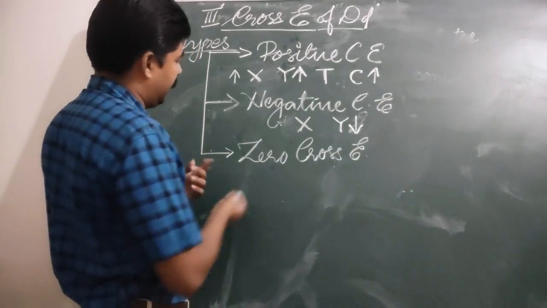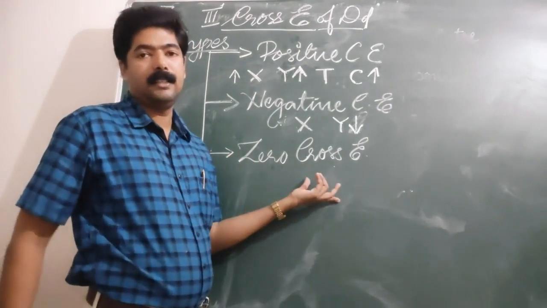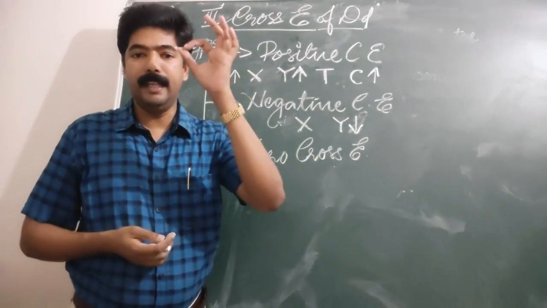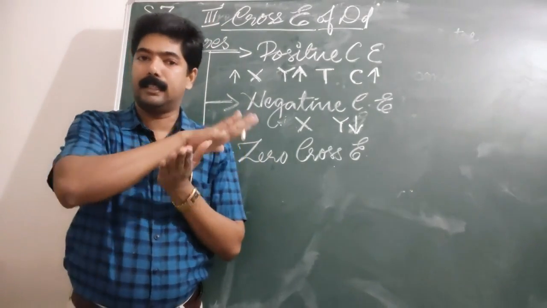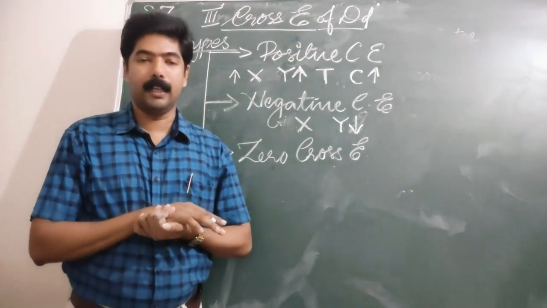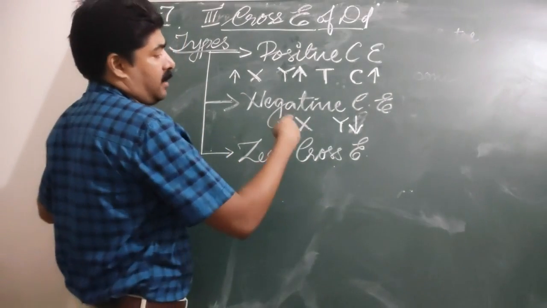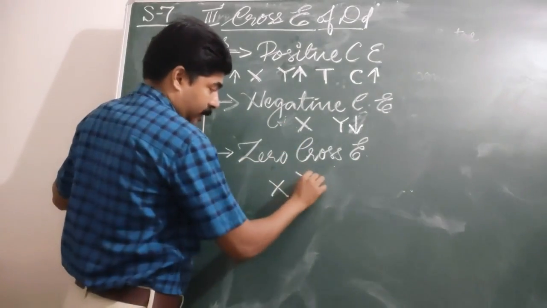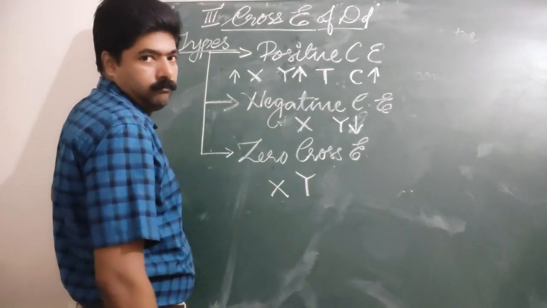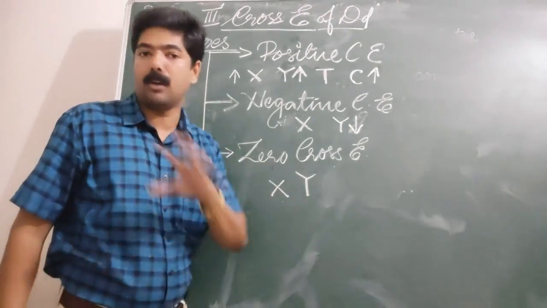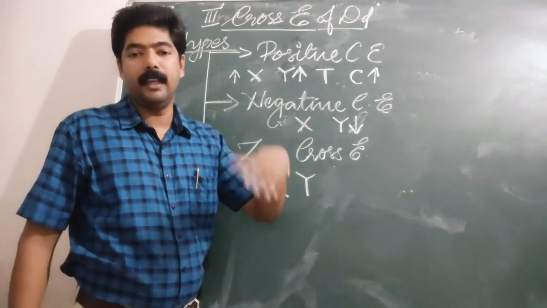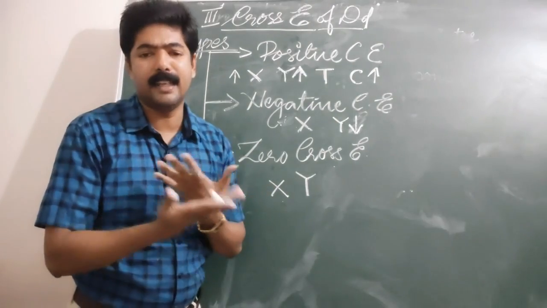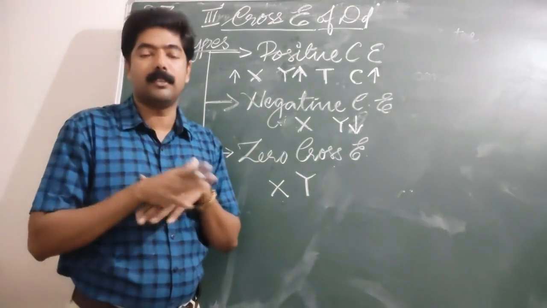And the third type is zero cross elasticity. What is zero cross elasticity? It is said to be zero when a change in price of one commodity does not affect the demand for another. Either the change in price of X or change in price of Y commodity may not affect the demand. In that case, these goods are not complementary, these goods are not substitutes. They don't have any relation, they are not at all related goods.